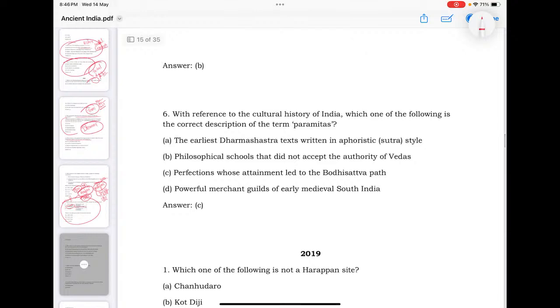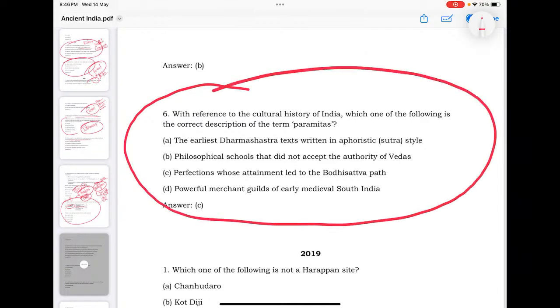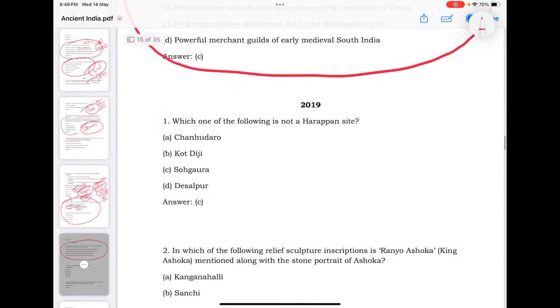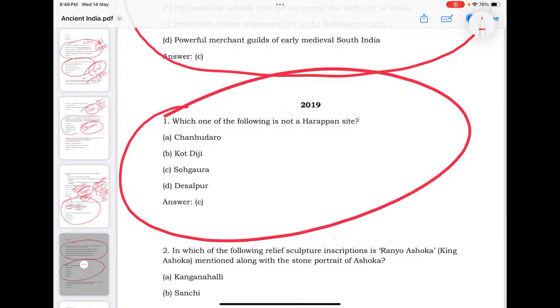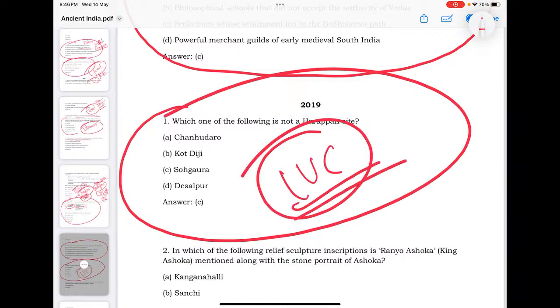With reference to the cultural history of India, the correct description of the term Paramidas. Okay, Paramidas. What is Paramidas? See, again terms are asked. Not a Harappan site, again, I said it. IVC sites, understanding IVC sites is important for you. Yes, what is not a Harappan site, they asked here.